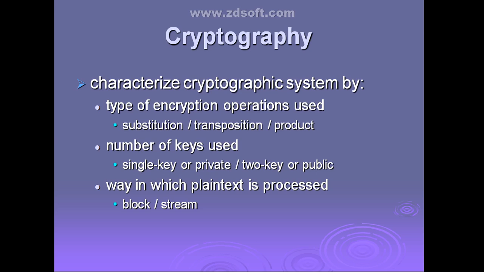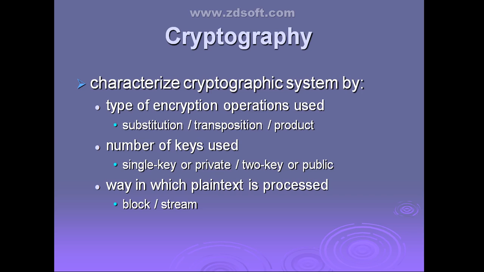The second one is number of keys used. As already told, if you are using a single key, that is called symmetric encryption. If both the sender and the receiver are going to use the same key, that system is called symmetric, single key, private, or conventional encryption. Just now we have seen.